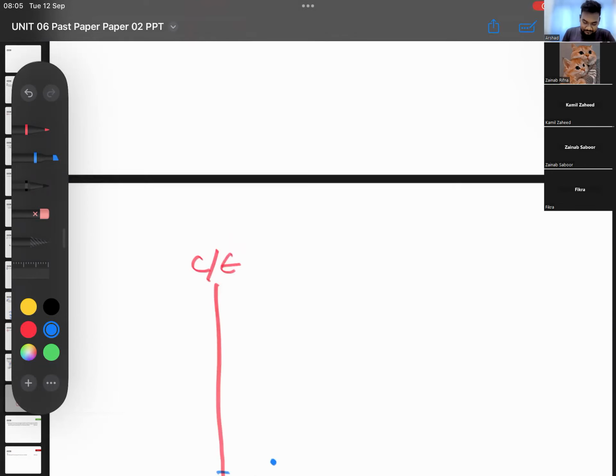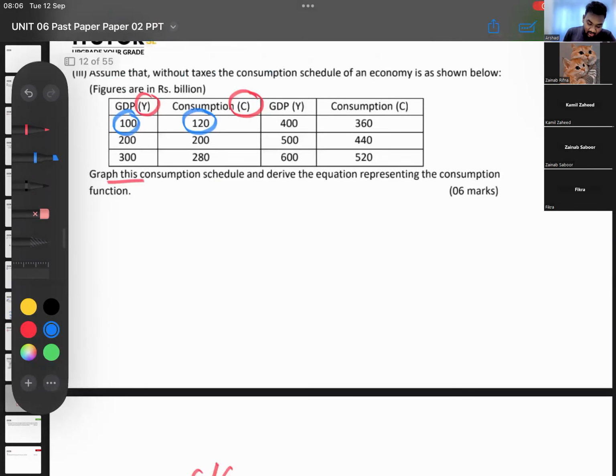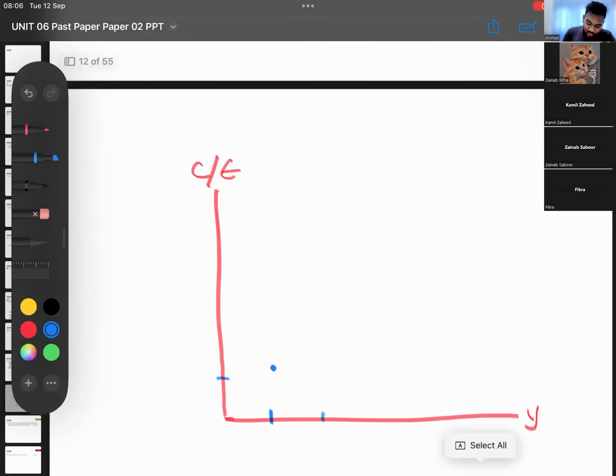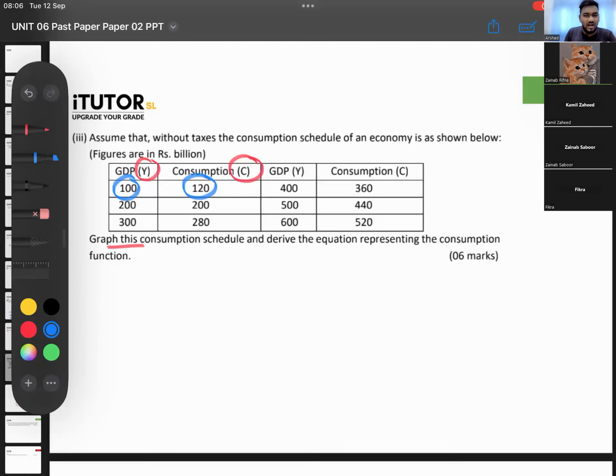Then when Y is 200, consumption is also 200. Y is 200, consumption also 200. So draw it, and then you have to find autonomous consumption. Can someone tell me how much the autonomous consumption is here, guys? How much is your A component? 40?